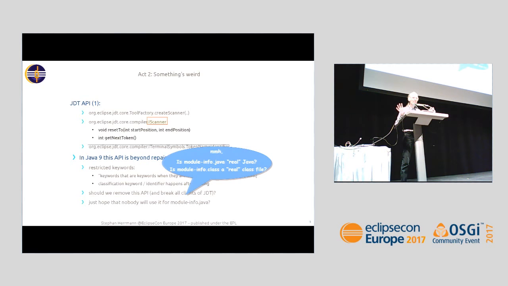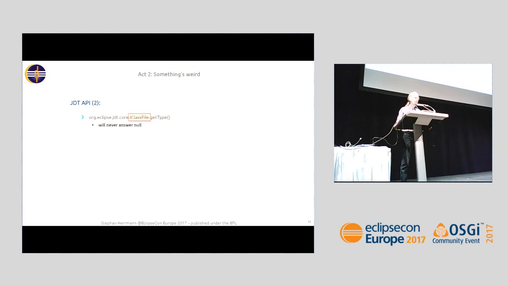Let's have a look at it from the toolsmith's perspective. We have API. There's a type IClassFile in JDT. And it has lots of methods. One of them is getType, and we have a promise this method will never return null unless the class file is module-info.class. It doesn't contain a type, of course. Normally, it would be a format error, and you would get an exception.